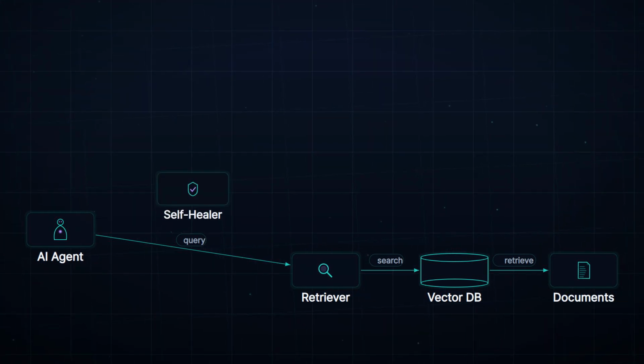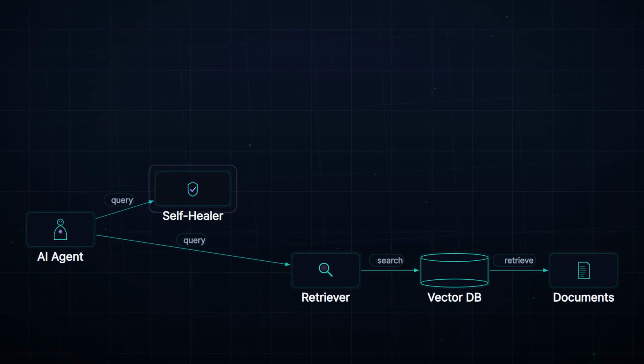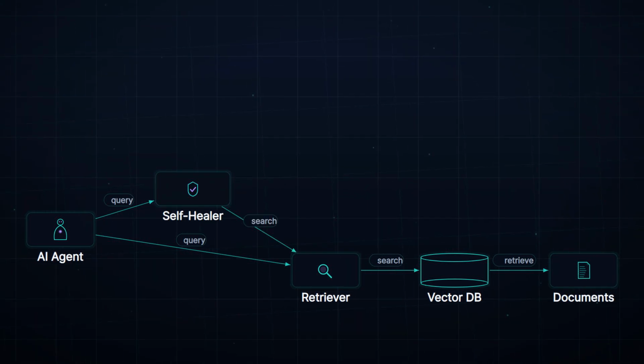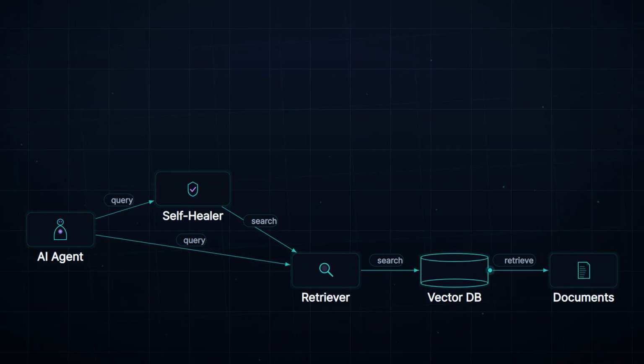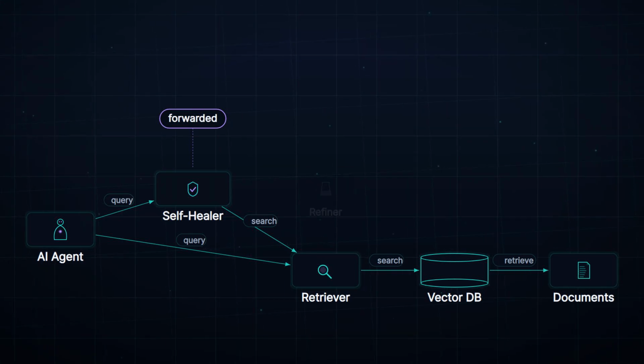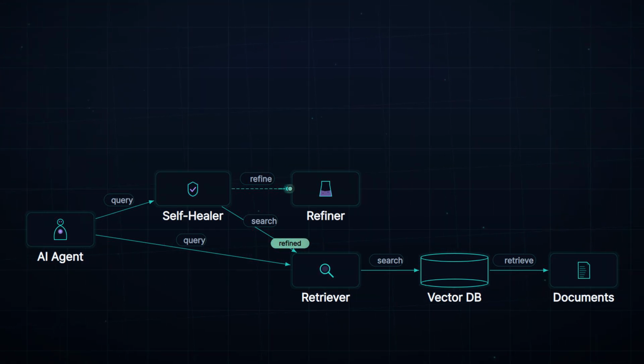To fix hallucination, we add a self healing layer between the agent and retrieval. The agent now routes its query through the self healer. The self healer forwards the query to the retriever, which searches the vector database and fetches documents. If confidence is low, the self healer routes the query to the refiner for improvement.